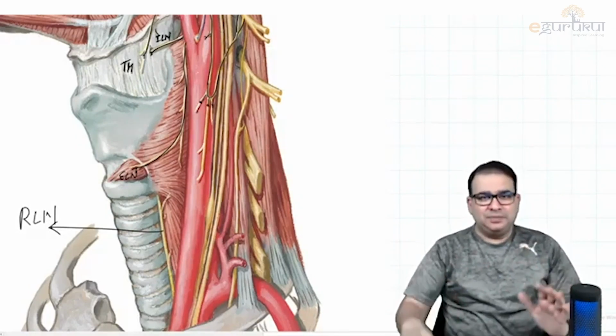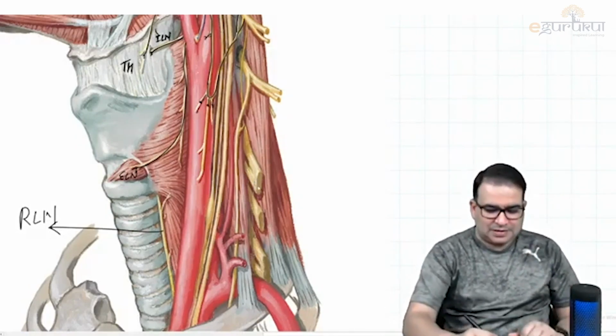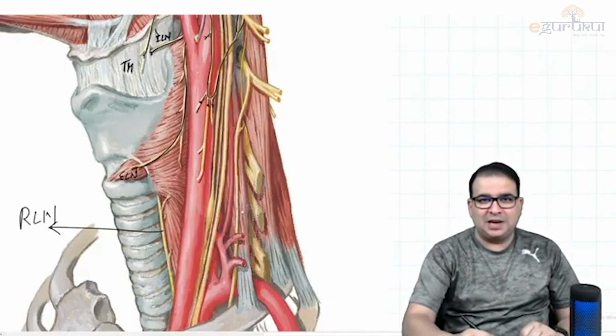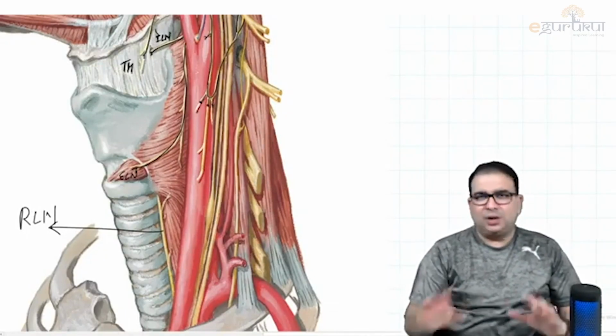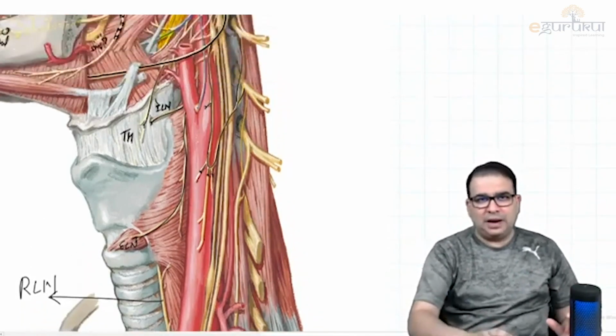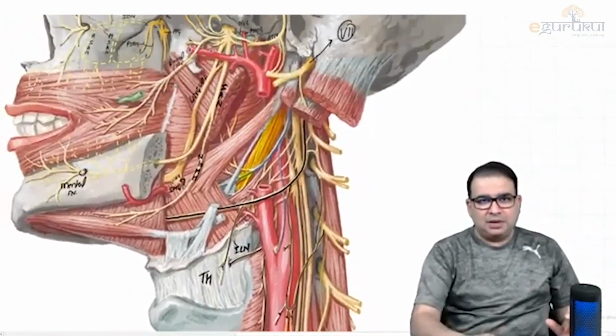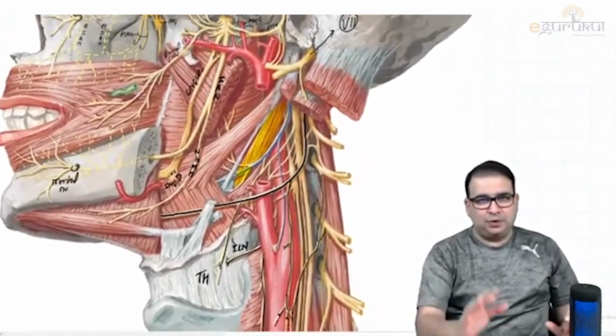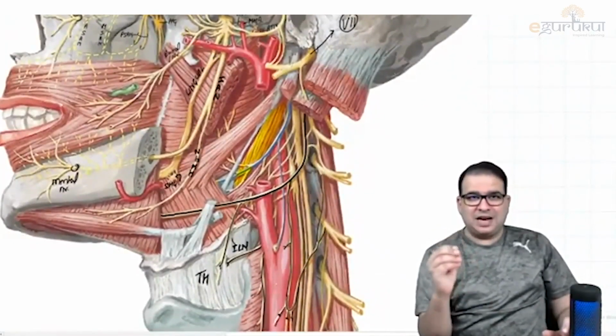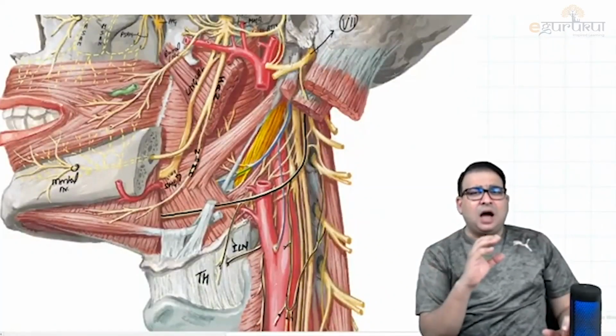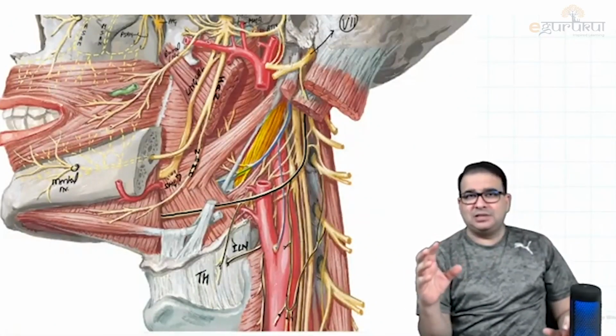Let's go slow and easy. These are the brachial plexus. Look, the brachial plexus will be coming out between the scalenus anterior and scalenus medius. It will take time to understand and identify all the nerves. But what I believe is that if you go in a good sequence and try to understand the nerves that we've discussed, it doesn't matter how complicated the diagram or image is.